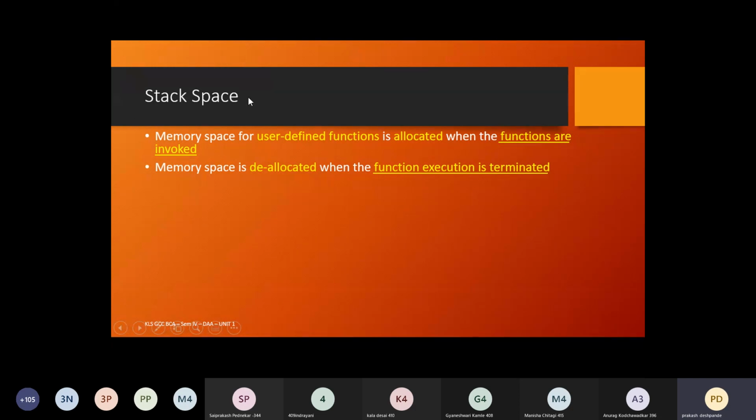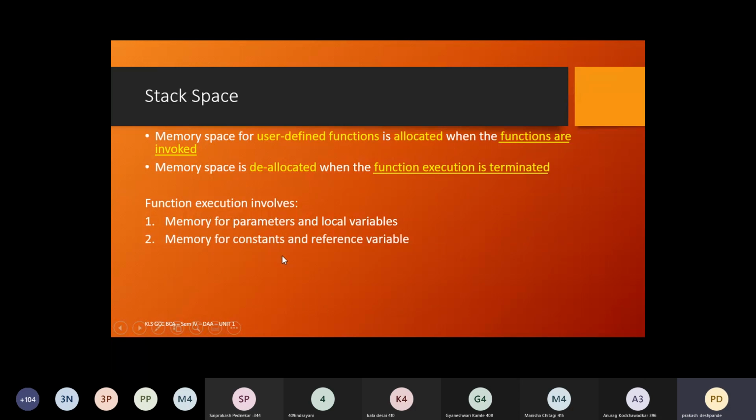So stack space is nothing but the memory for the data elements which are part of the user defined functions. This memory will get activated only when the function starts execution, and the memory will get deallocated when the function stops its execution, which happens most of the time in programming languages which make use of dynamic memory allocation.